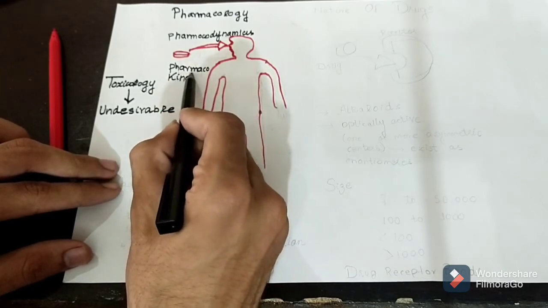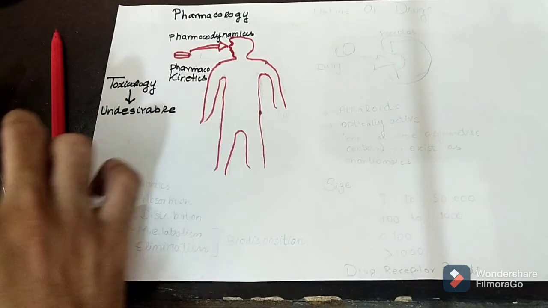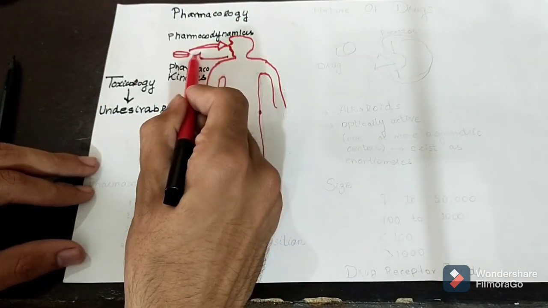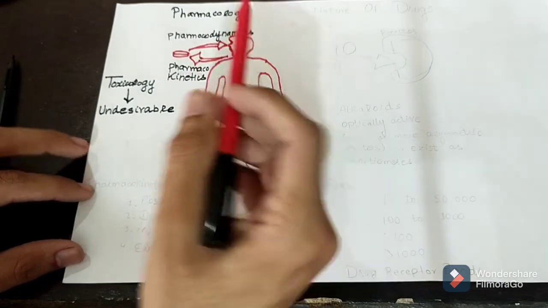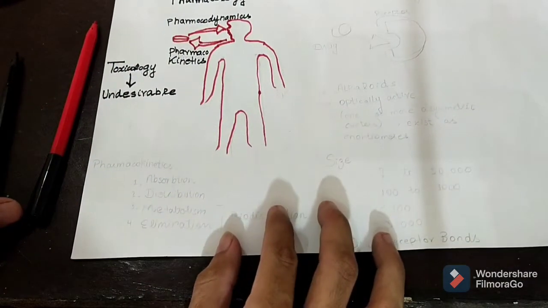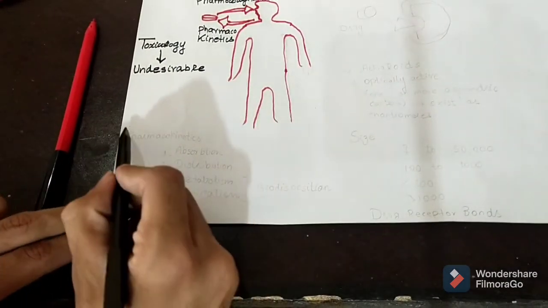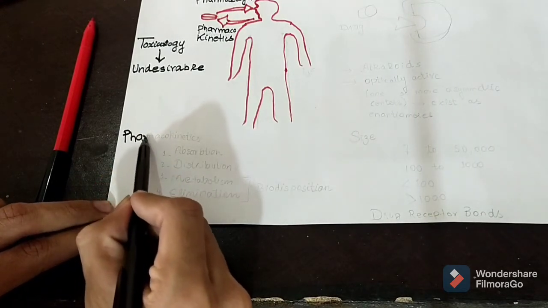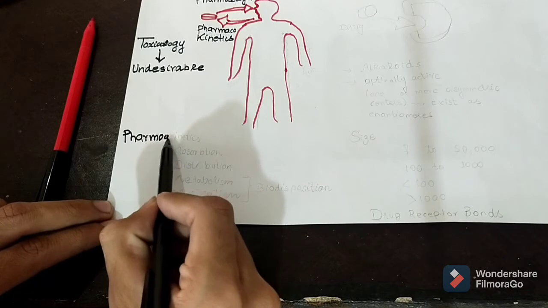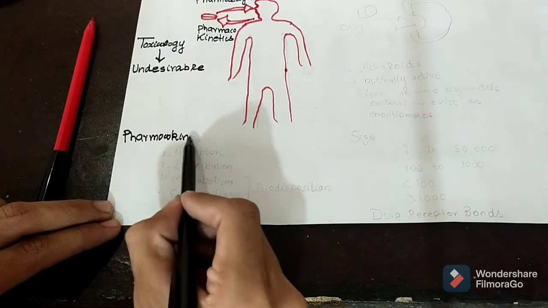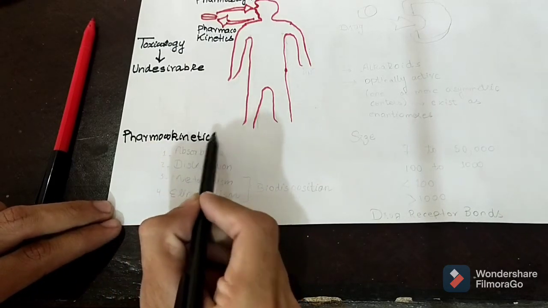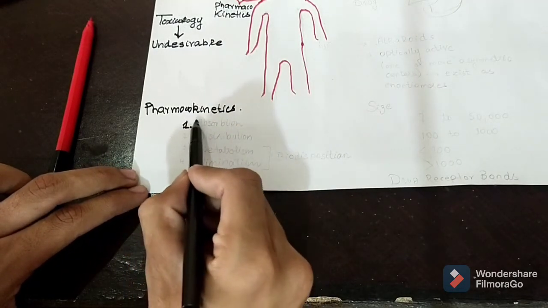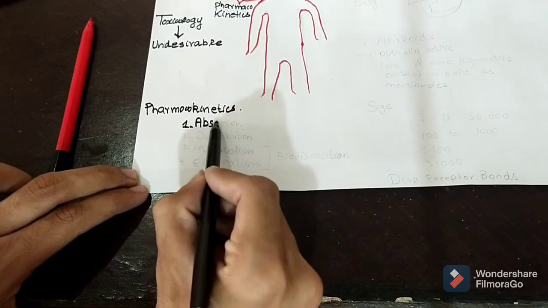Pharmacokinetic is the action of our body to the drug. So the difference should be clear. Pharmacodynamics is what the drug is doing to our body, and pharmacokinetics is the action of our body to the drug. In pharmacokinetics, we study four phenomena: the absorption of drug, the distribution, metabolism, and elimination.